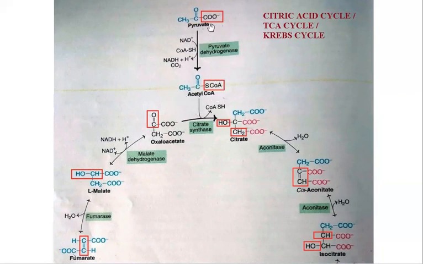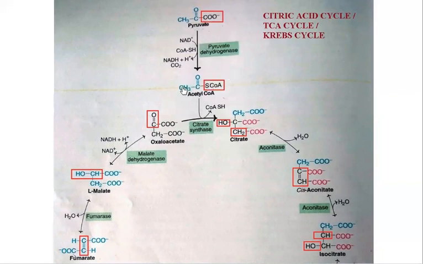Here in this case, pyruvate is converting into acetyl coenzyme A. So this is a linked reaction between glycolysis and the citric acid cycle. Why? Because pyruvate is the end product of glycolysis and acetyl coenzyme A is the starting material of the citric acid cycle. So that's why this is called the intermediate reaction.